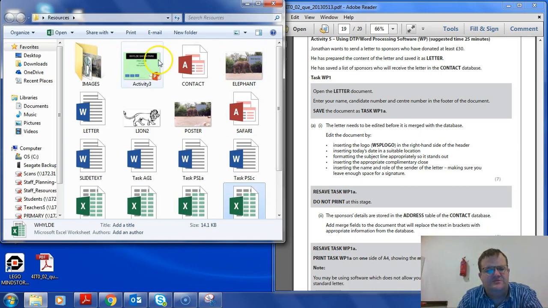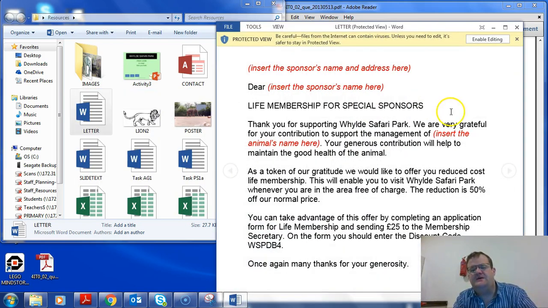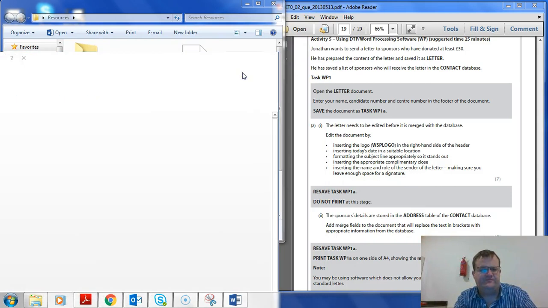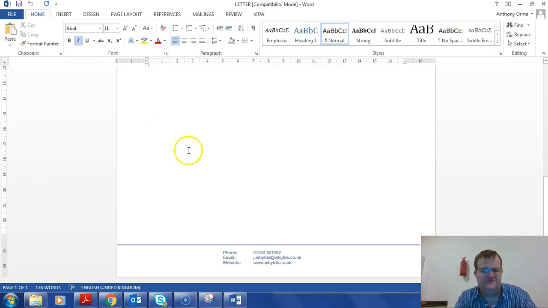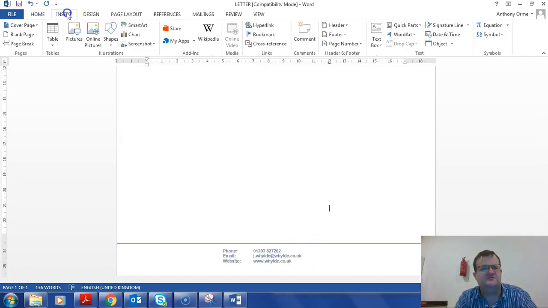Open the letter document. So we're going to open the letter document and enter our name and candidate details in the footer. So we'll have to enter our name in the footer. Now the only thing is, there already is stuff in the footer. So we just go Insert and Footer.